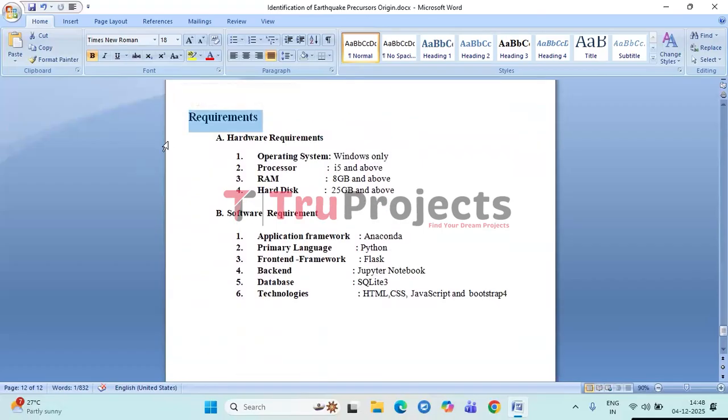Coming to the requirements, we have both hardware and software requirements. Hardware requirements consist of operating system Windows only, processor i5 and above, RAM 8 GB and above, hard disk 25 GB and above. Software requirements: application framework is Anaconda, primary language is Python, front-end framework is Flask, backend is Jupyter Notebook, database is SQLite 3. Technologies which we use to build the front end are HTML, CSS, JavaScript, and Bootstrap.